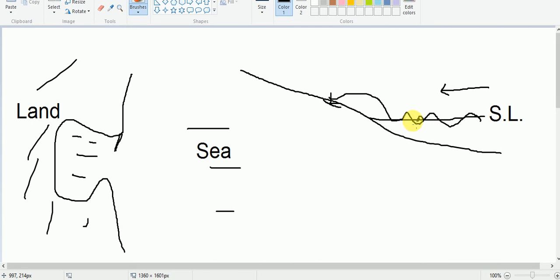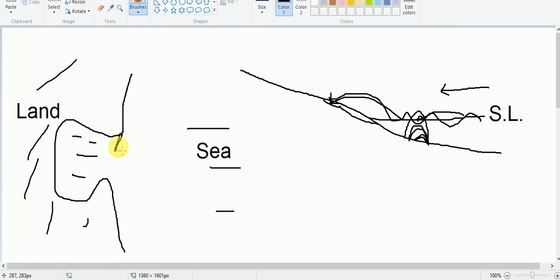And because of that, when the wave dies here, the sand carried by the wave will be deposited on the floor of the sea. This process will continue. When the wave strikes on the land, it will be eroded. The eroded material will be carried backward, and at the place where the wave is dead, it will be deposited, and this process will grow and will rise above the sea level.